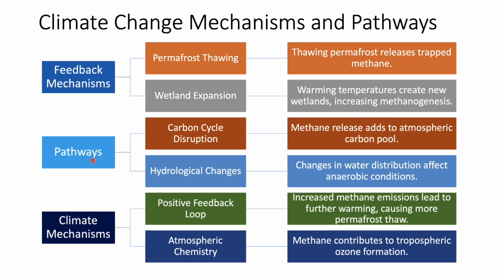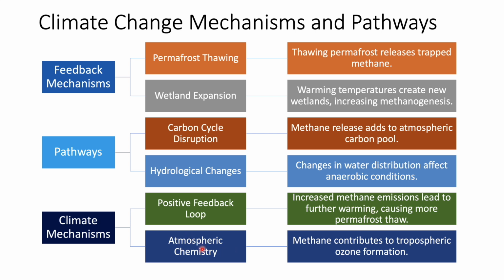And what are the different pathways by which these reactions happen? One is they disrupt the carbon cycle. So the methane release adds to the atmospheric carbon pool. Second, the hydrological changes, which is basically the change in water distribution, affect the anaerobic conditions in which methanogenesis actually happens. And what are the climate mechanisms by which all these things are happening? One is the positive feedback loop, that is, an increase in the methane emission leads to further warming, causing more permafrost thaw. So this is the positive feedback that is happening.